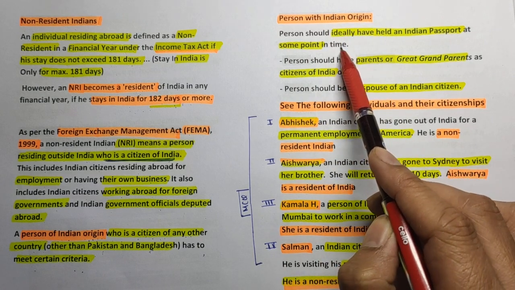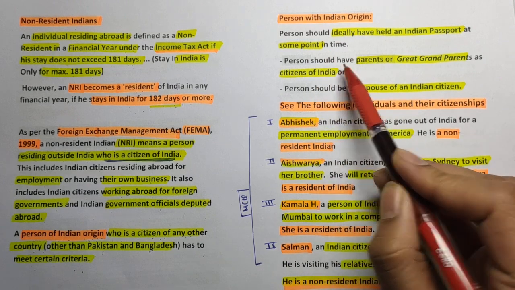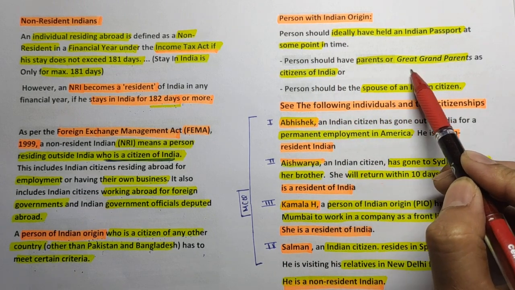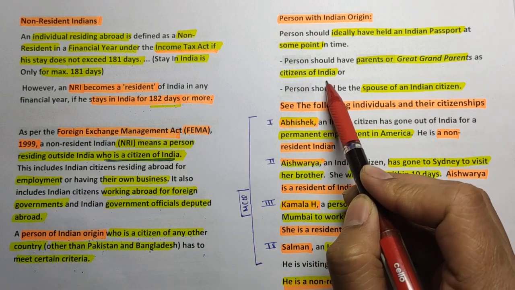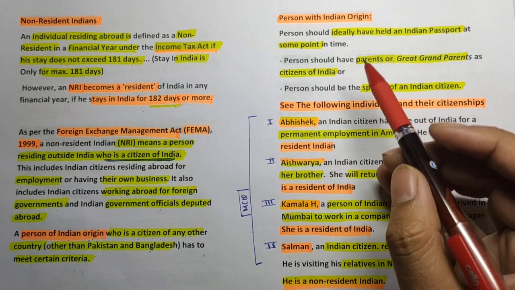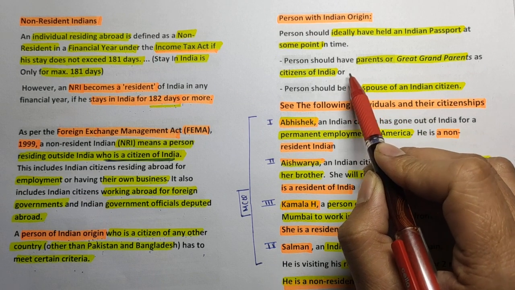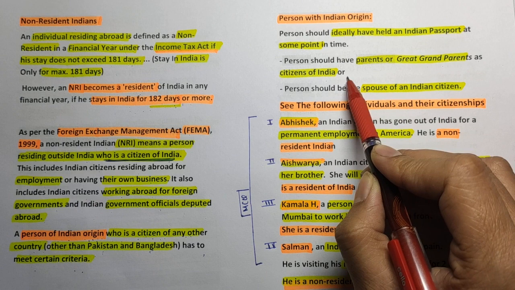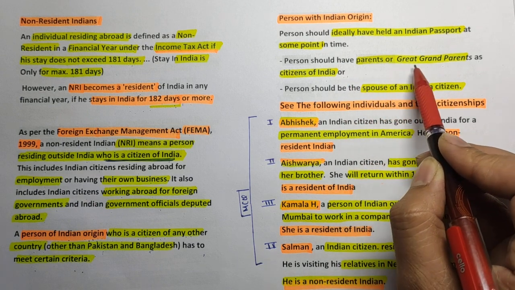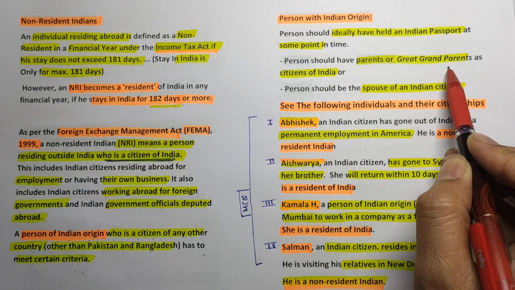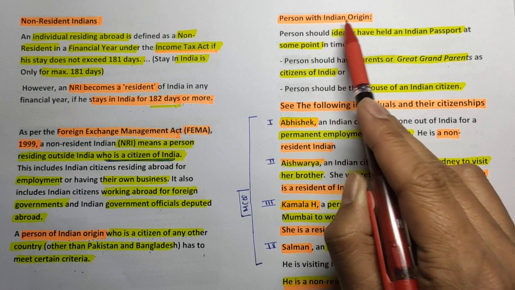That is the very first criterion. The second criterion to become a PIO is that the person should have parents or great-grandparents who were citizens of India, right? Suppose I am right now an Indian citizen, and if I went to London, my great-grandchildren will be persons of Indian origin.